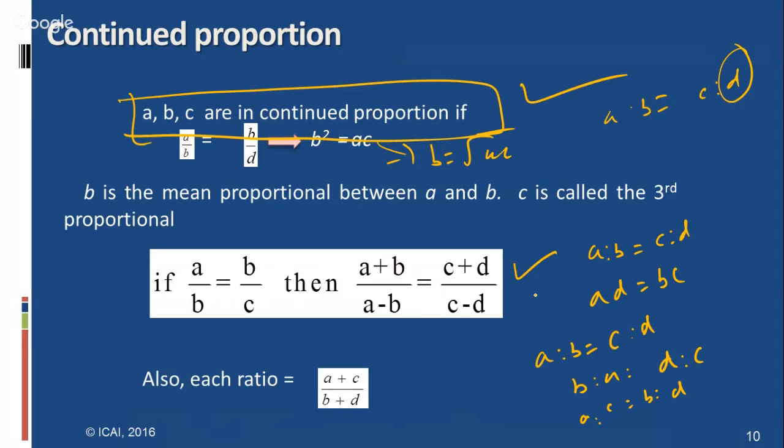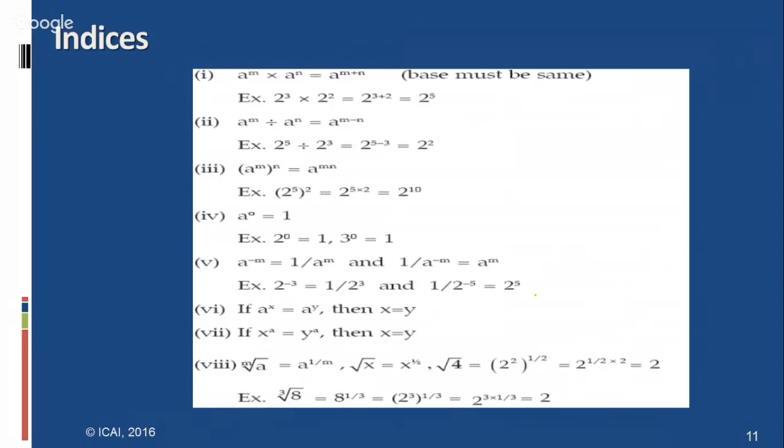And now coming to the next chapter, which is indices. In this chapter, students are advised to understand the basic laws of indices formulas.